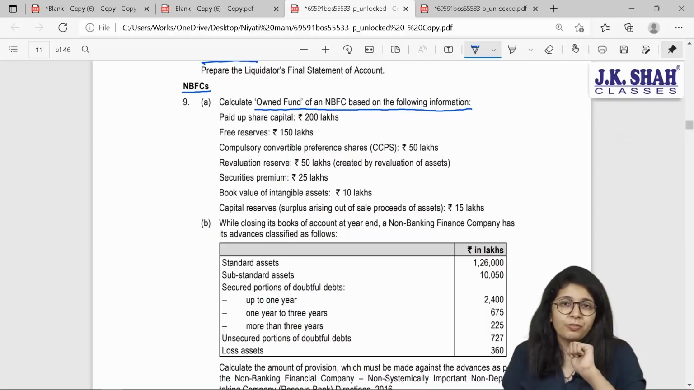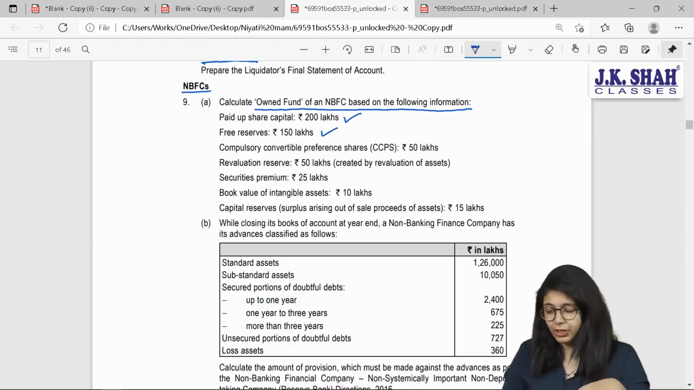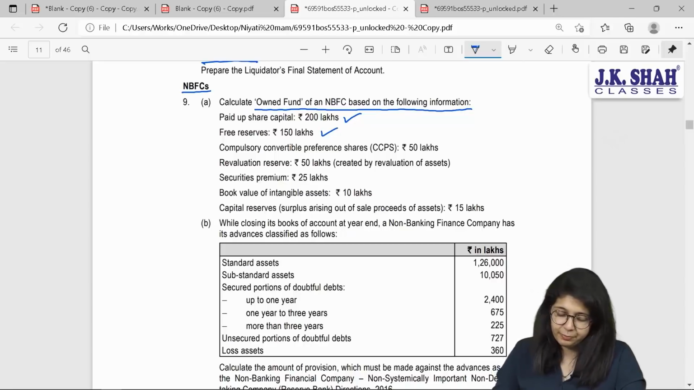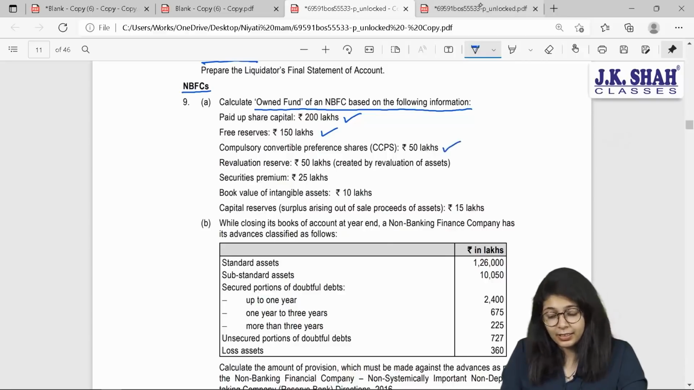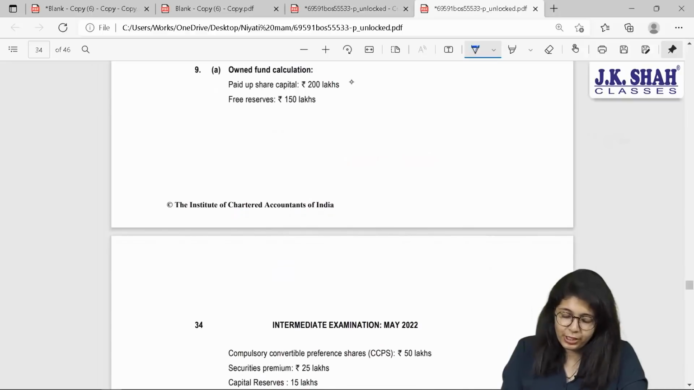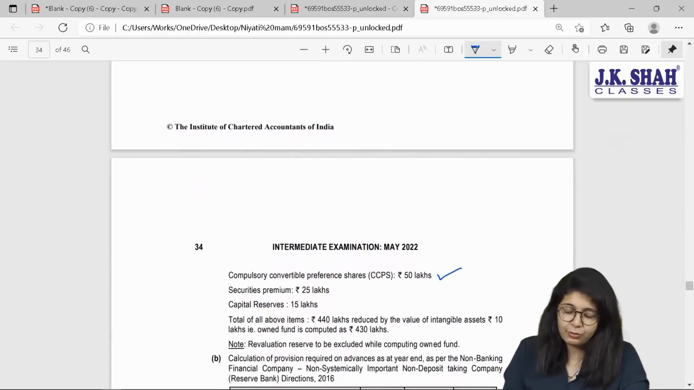Let us see what information is provided. First, paid up share capital of 200 lakhs is given, which I will consider in calculation of own funds. Free reserves of 150 is there, which again I'll consider in calculation of own funds. So 200 plus 150 is 350. Compulsory convertible preference shares of 50 lakhs. Will we consider this? Definitely we will consider this because they are going to get converted into equity. Check, they have considered 200, 150 as well as 50.